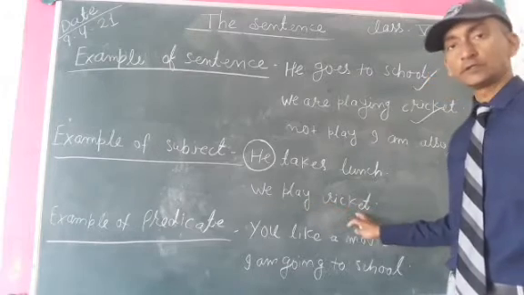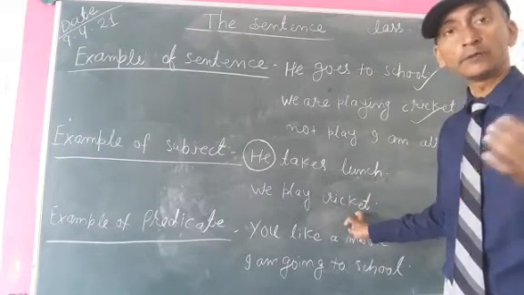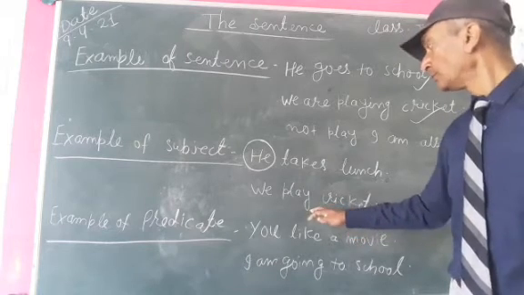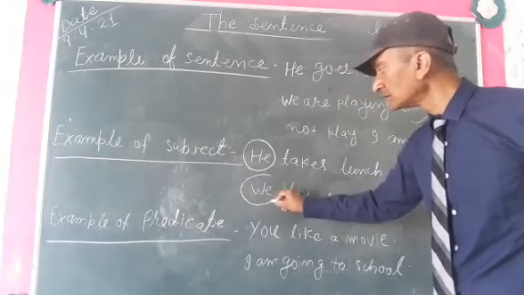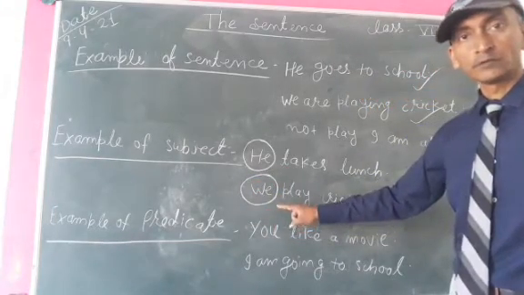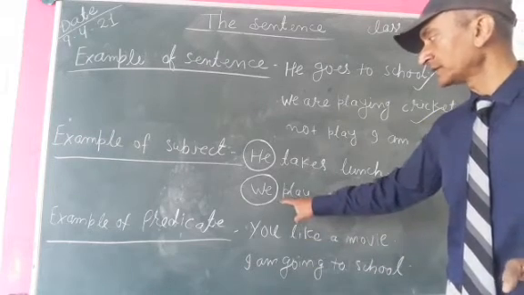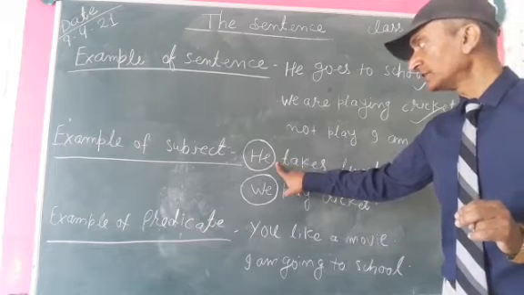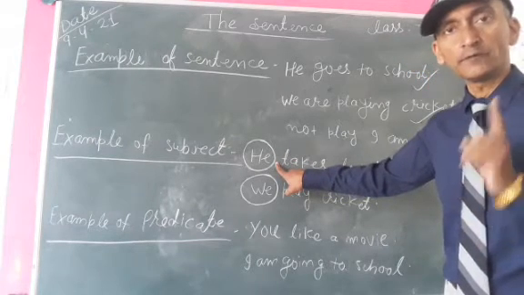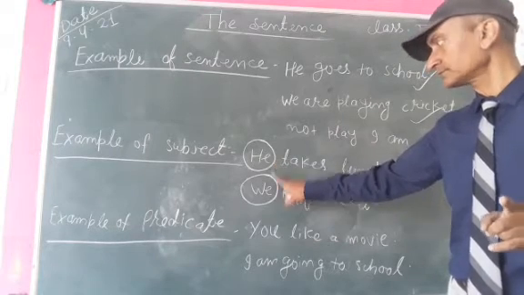We play cricket. Now ask the question to the verb with who. Who plays cricket? You will get the answer we. It means we is the subject. We is the subject in sentence number 2, and he is the subject in sentence number 1. Okay? Clear?